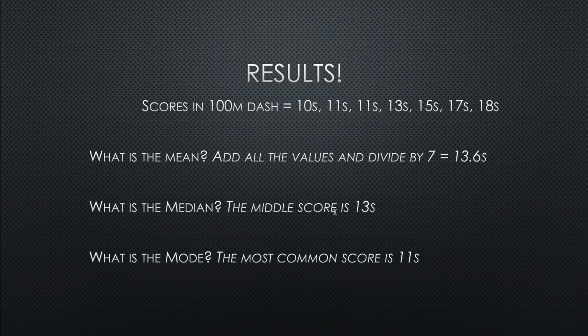The median is the middle score. So you lay them out from smallest to biggest. And since there's 7, we take the fourth one. This is the middle score because there's 3 below and 3 above. And that gives us 13 seconds. So the median score is 13. That means half the people were below that person, half were above. If there's an even number of measures, you actually take the average of the 2 middle scores, unless they're the same. The mode is the most common score, so the score most commonly gotten in my class was 11.